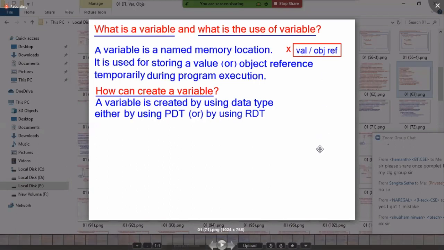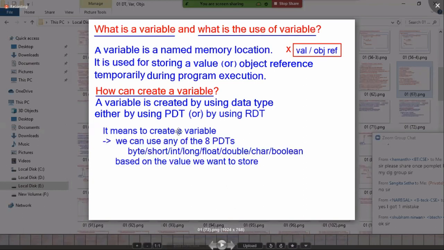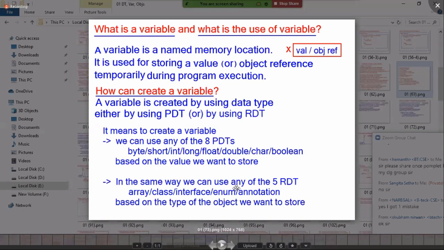So let's see now. A variable is created by using a data type, either primitive data type or reference data type. It means to create a variable, we can use any of the 8 primitive data types based on the value we want to store, or in the same way we can also use any of the 5 reference data types based on the type of the object we want to store. Based on the type of the value, primitive data type; based on the type of object, reference data types we must use.